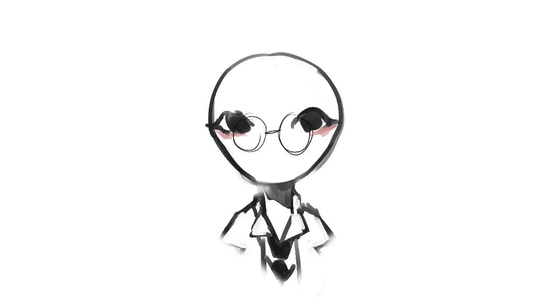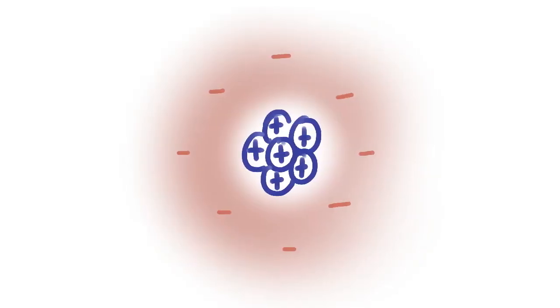Building upon this, another physicist named Erwin Schrödinger presented his cloud atomic model. The cloud atomic model states that an electron does not travel in an exact orbit. We can predict where it will be.